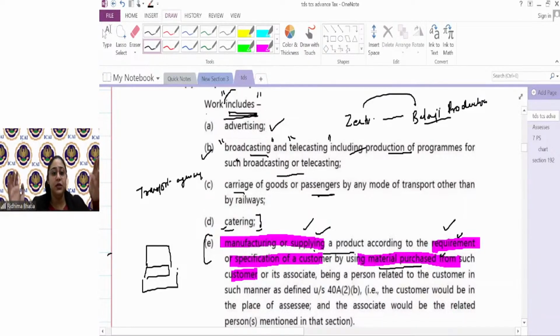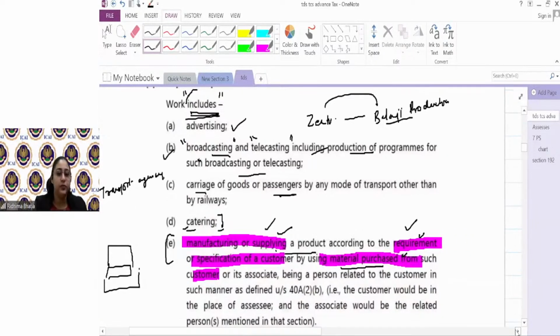I'm again and again saying these are not just work contract, these are included in the definition of work contract. क्या क्या? Advertising, broadcasting, telecasting, carriage of goods or passengers, catering and manufacturing or supplying of product as per the requirement of the customer and products provided by the customer. Got it? These 5 things would be in work contract. Now, before we proceed, here are some exceptions.